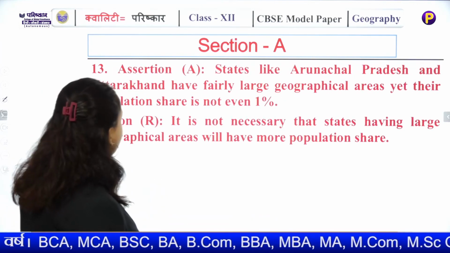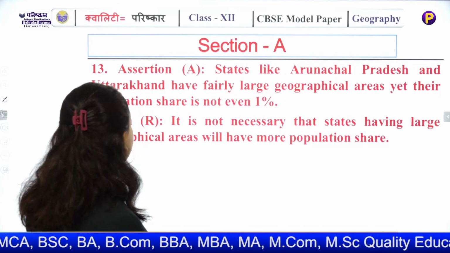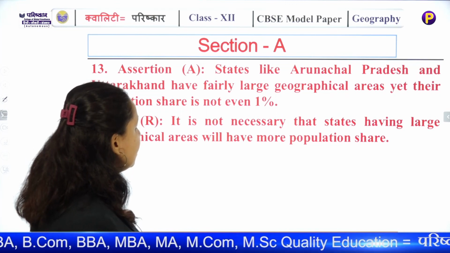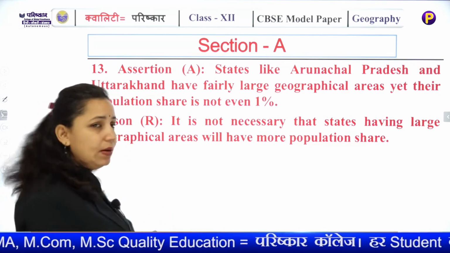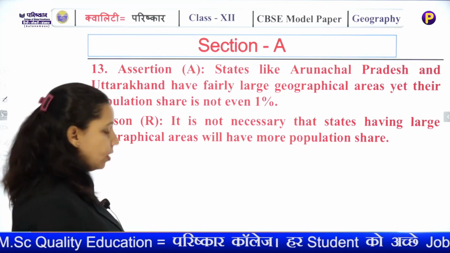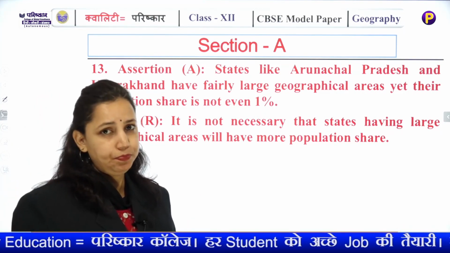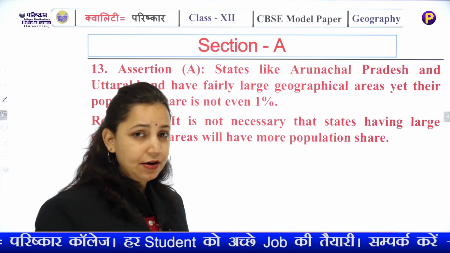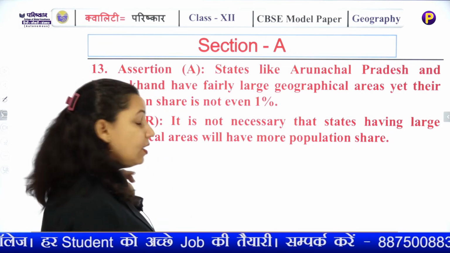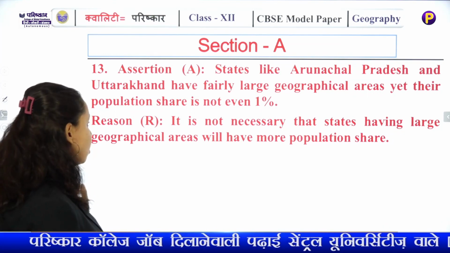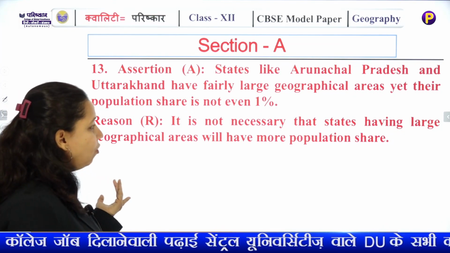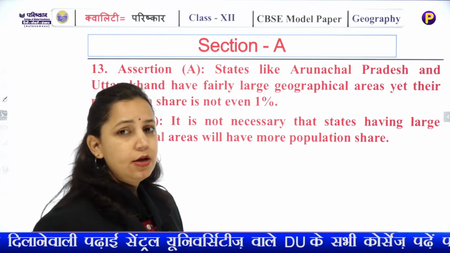There is no inequality. The gender gap index tries to establish equality between the two genders in a society. Now the assertion: states like Arunachal Pradesh and Uttarakhand have fairly large geographical area, yet their population is not even 1%. Now we can see according to the population, the area is comparatively large. Now what does the reason say? It is not necessary that a state having large geographical area will have more population share.